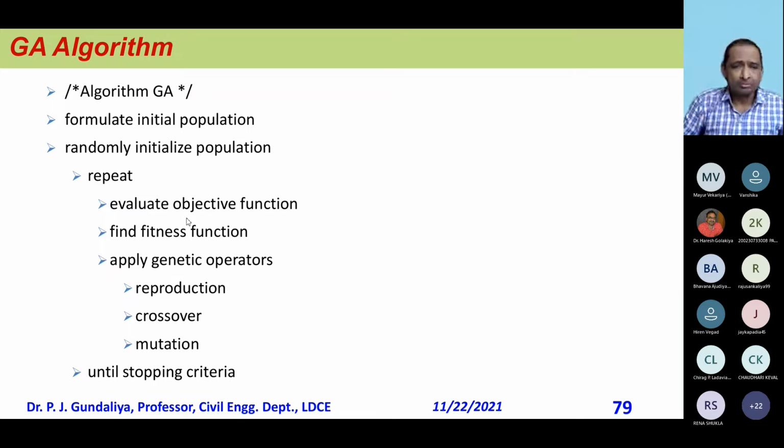Now, this is the genetic algorithm. Formulate the initial population. Randomly initialize this population. Repeat: evaluate the objective function and find the fitness function. Now, I get a string, 0 1 0 1 0 1, and on that string these operators will run.